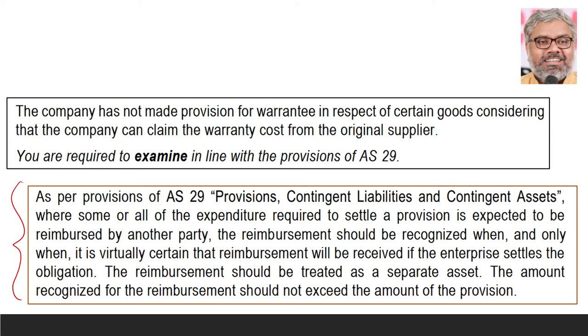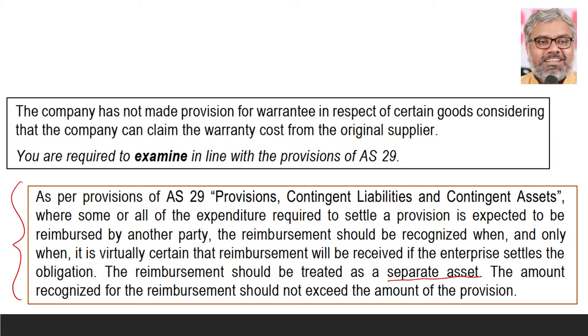The reimbursement should be treated as a separate asset. That is the point. And it cannot be just ignored. The amount recognized for the reimbursement should not exceed the amount of provision. That is another point. So, the asset should not be more than the provided liability.